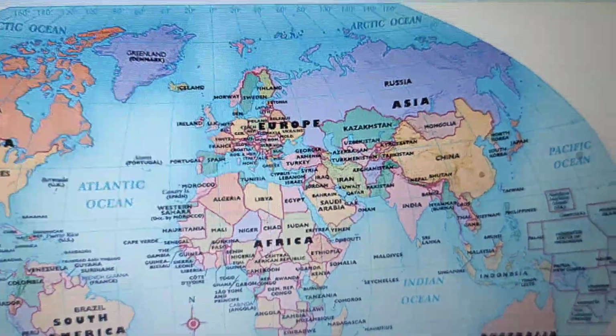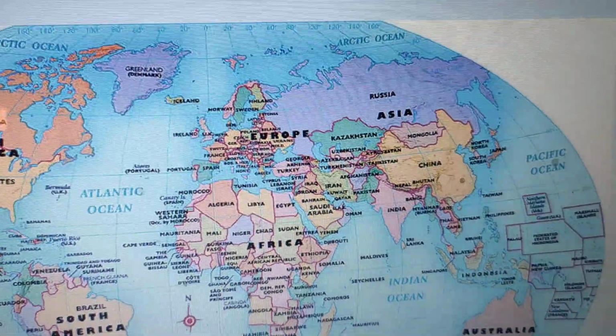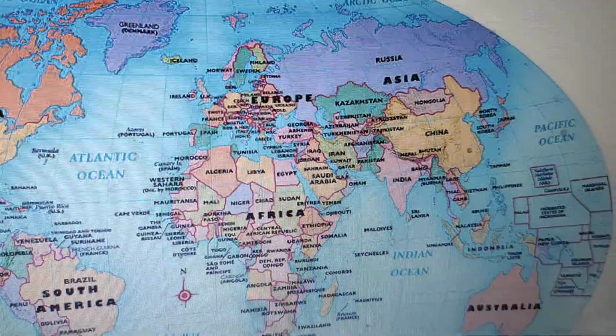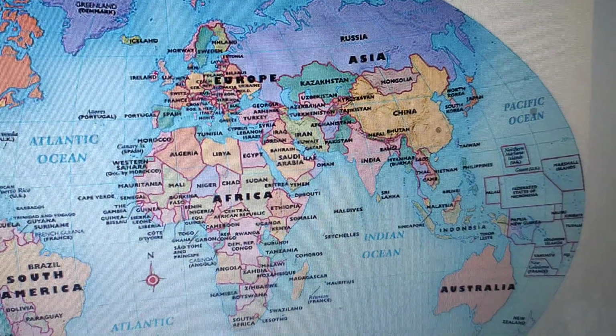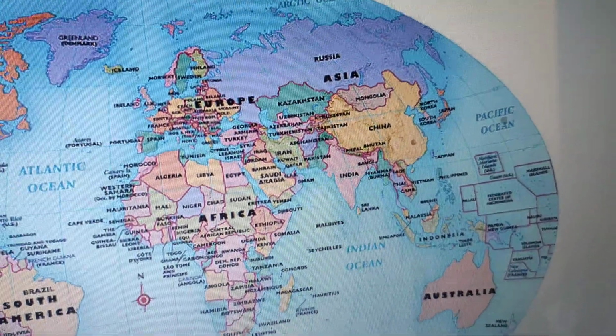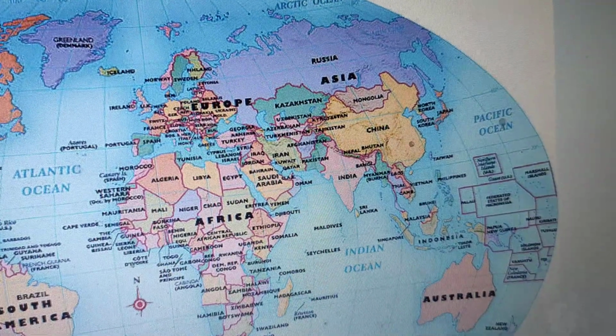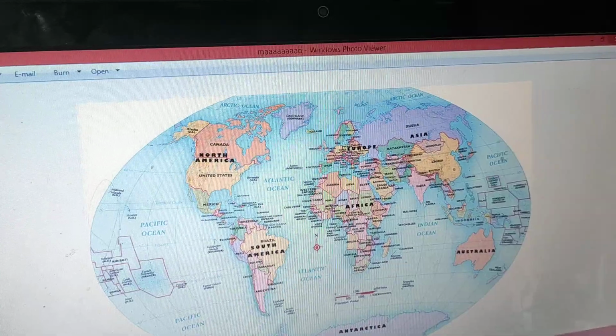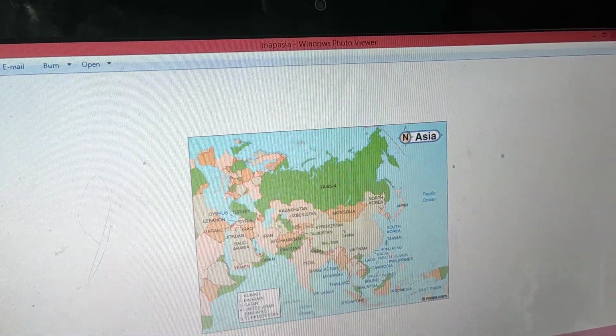Okay, now we know some details about Asia and its location. Look, we go to the next picture. In the next picture, you see Asia very well.